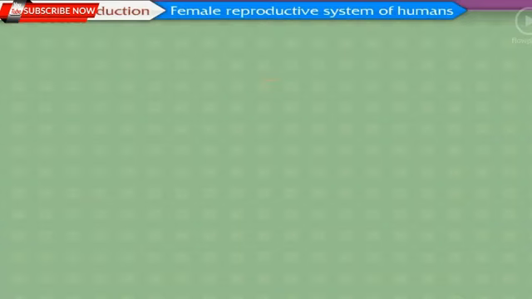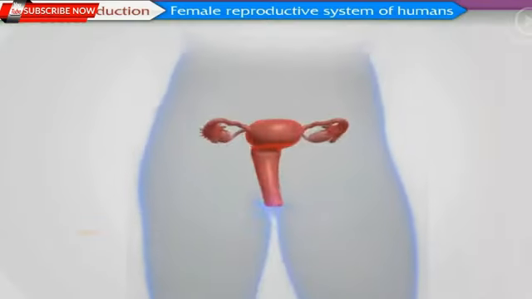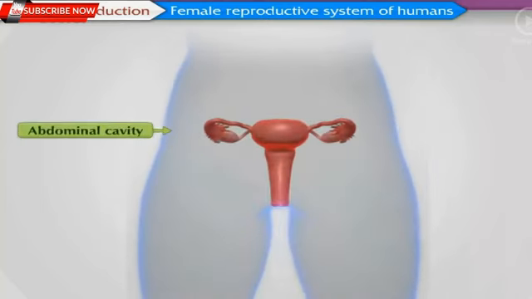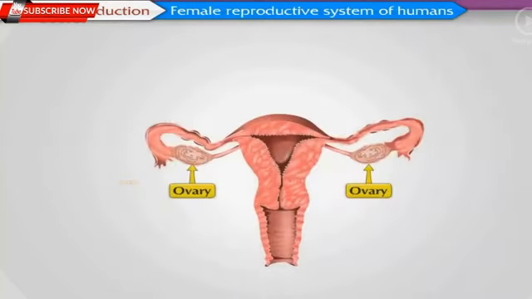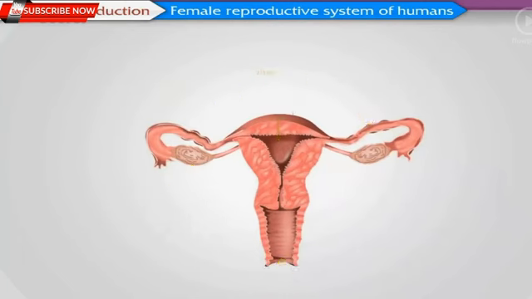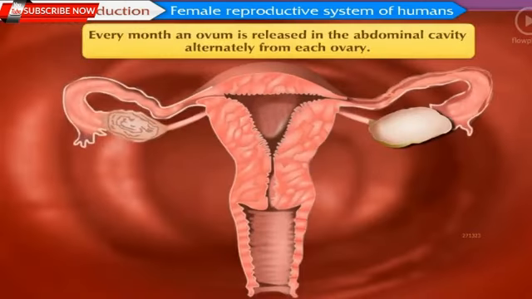Female reproductive system of humans. All organs of female reproductive system are in the abdominal cavity. It includes a pair of ovaries, a pair of oviducts, single uterus, and a vagina. Generally, every month an ovum is released in the abdominal cavity alternately from each ovary.